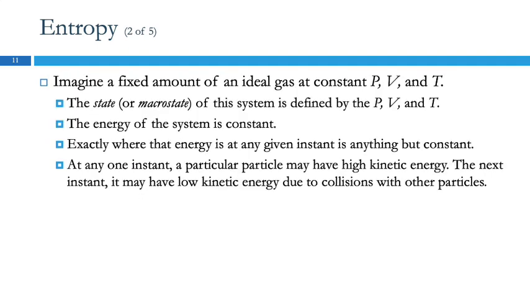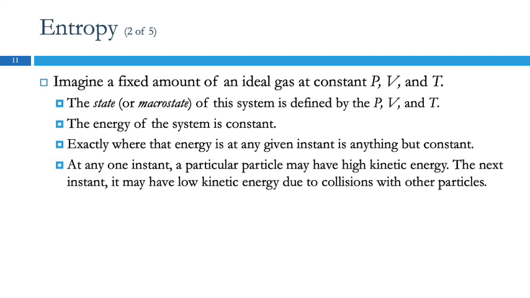Okay. So let's imagine an ideal gas, a fixed amount of it, and we've got constant pressure, constant volume, constant temperature. The state of that system is defined by pressure, volume, and temperature. The energy of that system is constant. It's not changing.